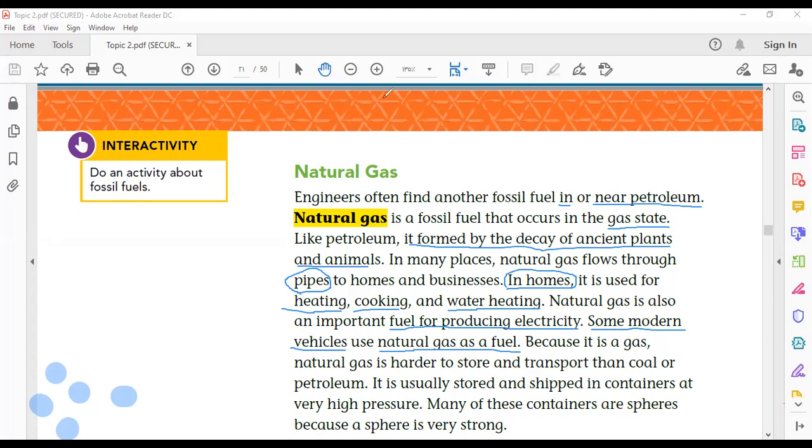So let's make a summary for natural gas. First, it is natural gas. Everything you have to know about natural gas: it is a fuel.